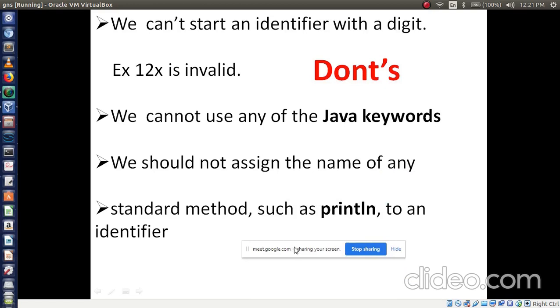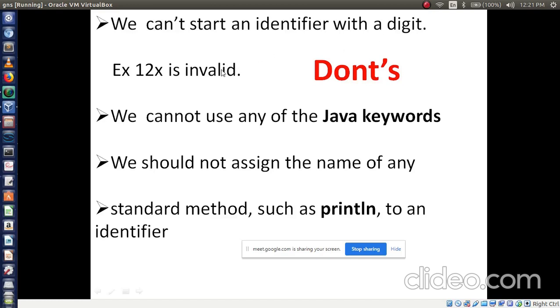In declaring a variable, do follow these rules. So what are those rules? We cannot start an identifier with a digit. So while giving a variable name: int MCA we have given already, int AITM, int your name we know.